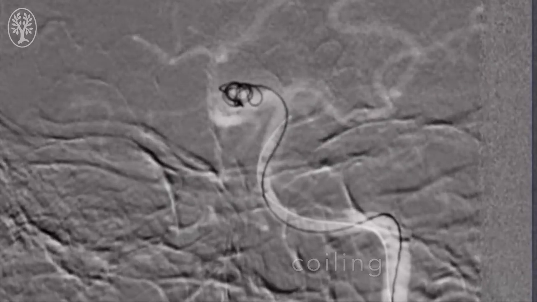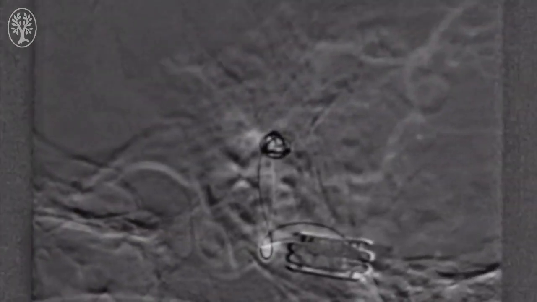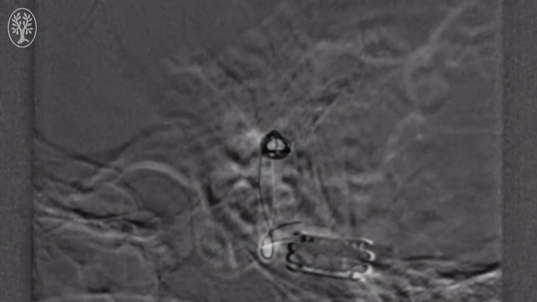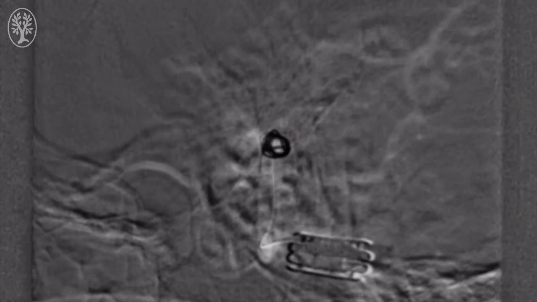Here the secret is to push the coil as slowly as possible and let it take the configuration of the aneurysm. This is a lateral view of the aneurysm being treated.